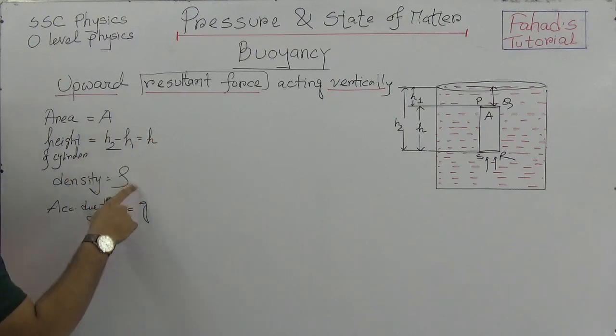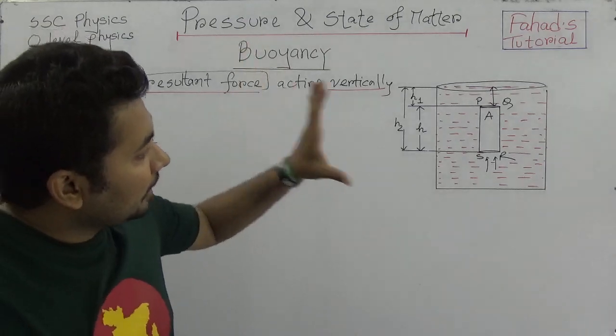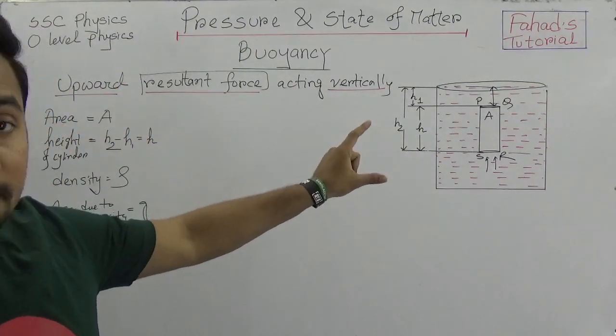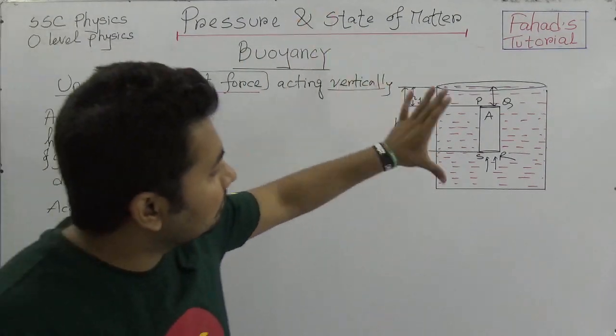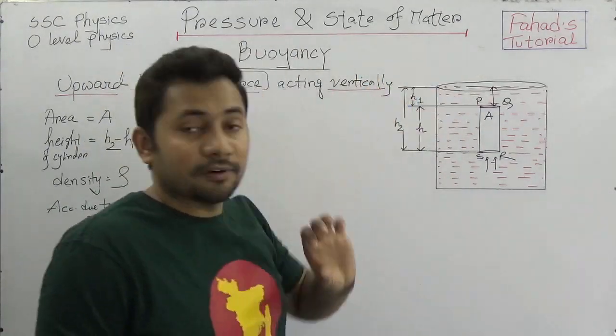So we need to think about these quantities before going to explain the buoyancy. Right now we think that a cylinder PQRS is fully submerged into the water.